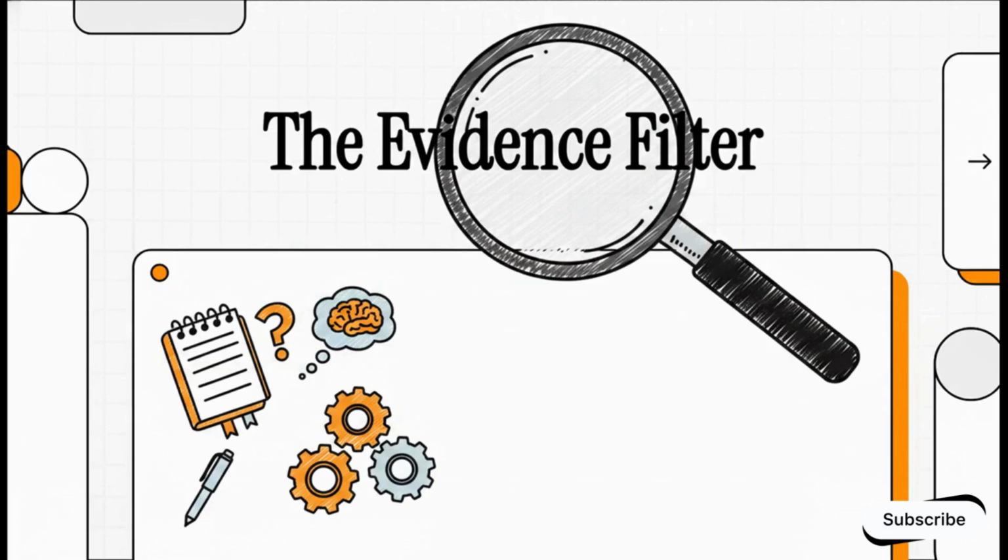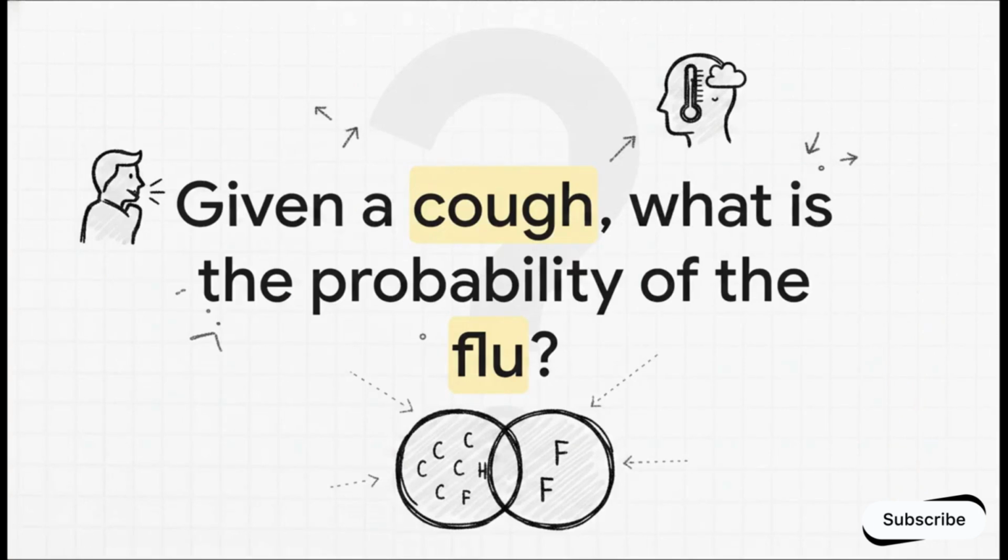Let's dive right in. To actually understand the problem with our AI, we first need to solve a human riddle. Picture this. You're a doctor, and you're presented with a dilemma. As a medical professional, you know that about 90% of patients who have the flu will develop a cough. But your patient sitting right there on the exam table, they don't care about that statistic. They already have a cough. What they want is the inverse. They want to know, what are the exact chances that this specific cough means they have the flu?